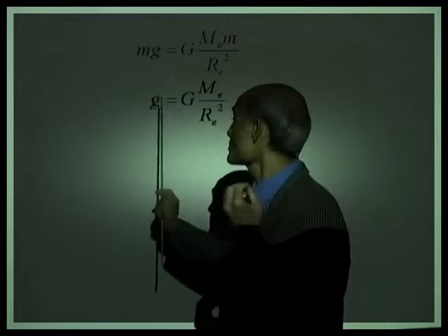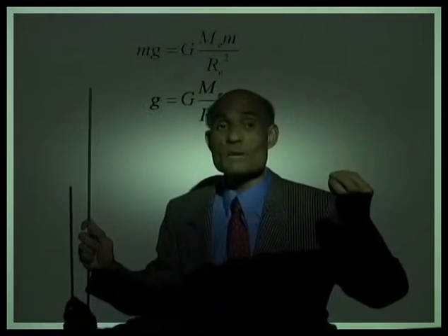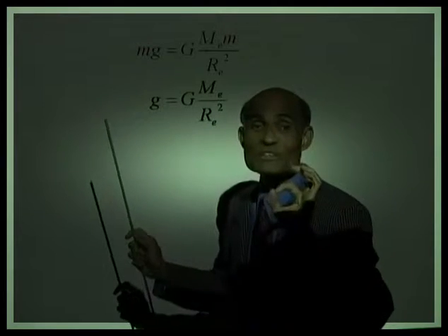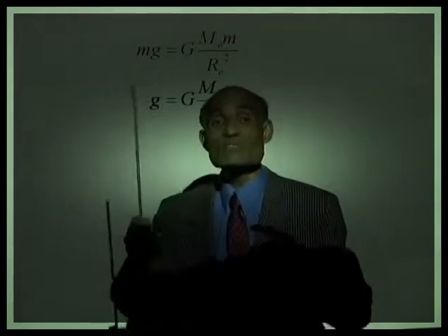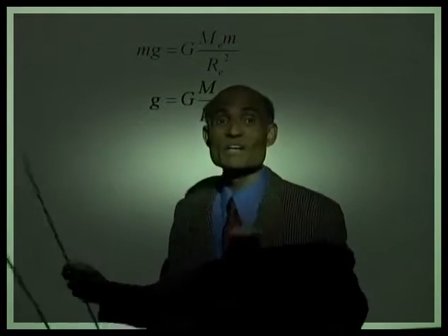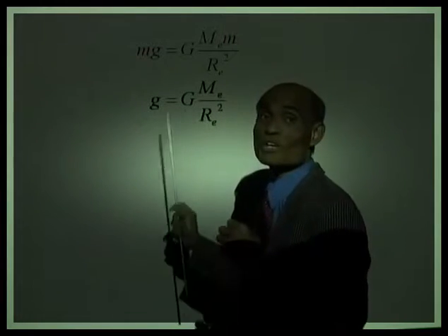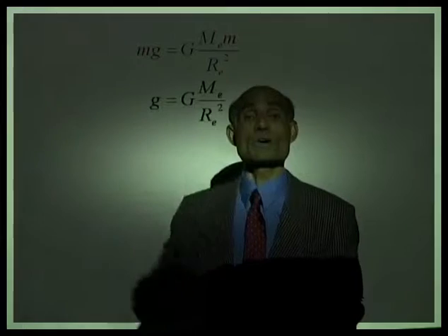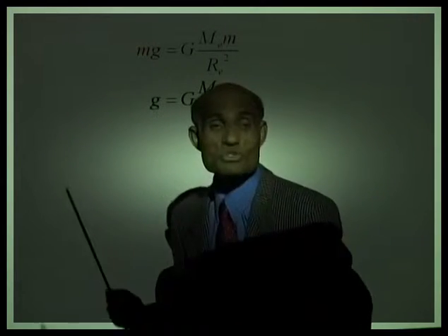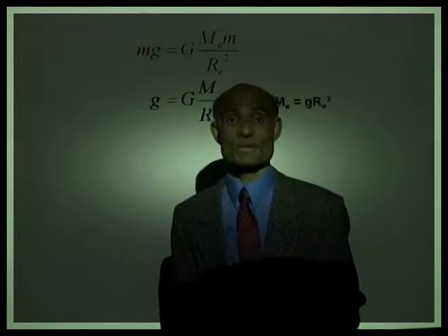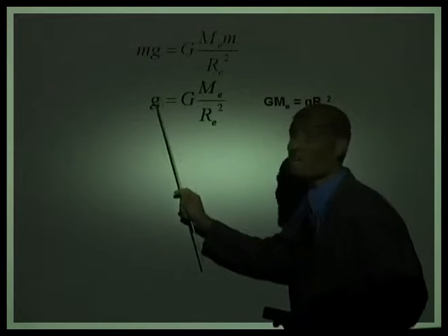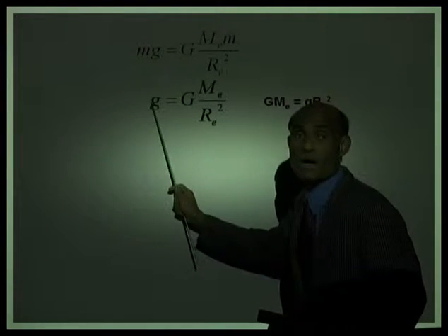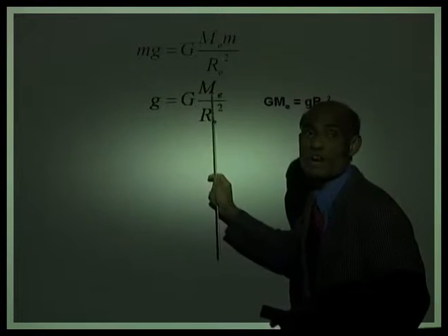The value for acceleration due to gravity is maximum at the poles, where the radius of the earth is the least. And the value of g is the least at the equator, where the value of the radius of the earth is maximum. And if you now go higher and higher away from the earth, the value of g will decrease. That's right.